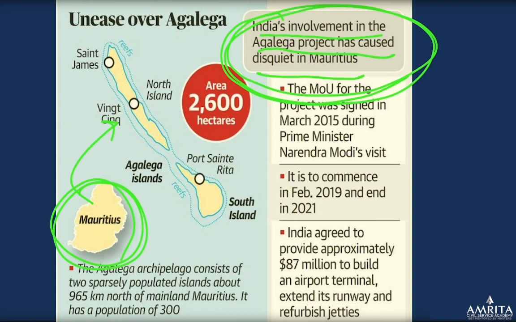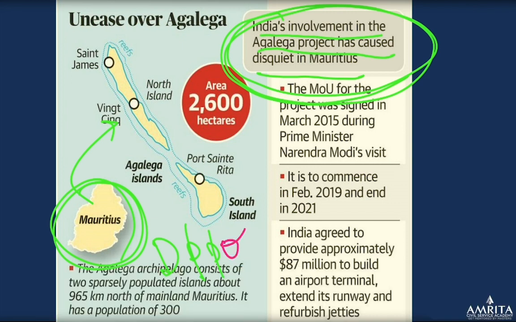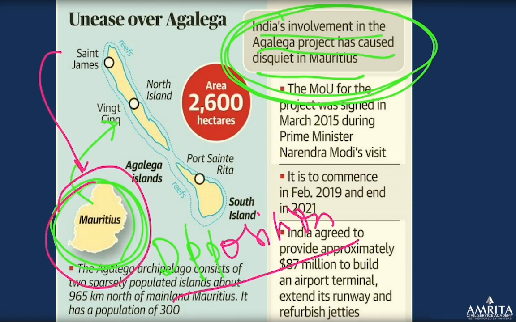Now the opposition in Mauritius is saying that India is colonizing Mauritius. Just like the string of pearls of China, India is using these small countries for its own purpose. It is neo-colonialism.